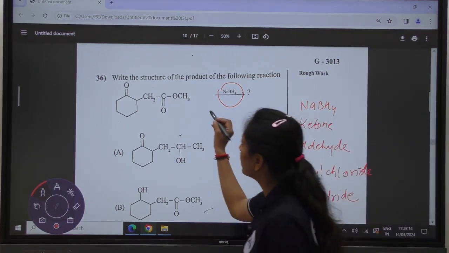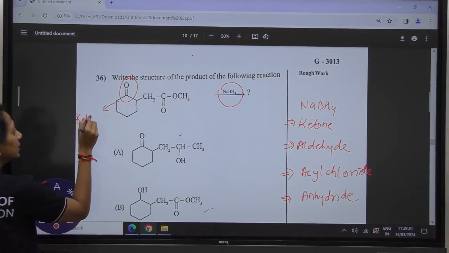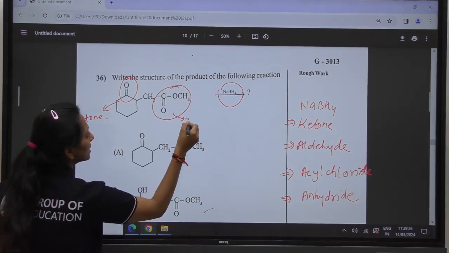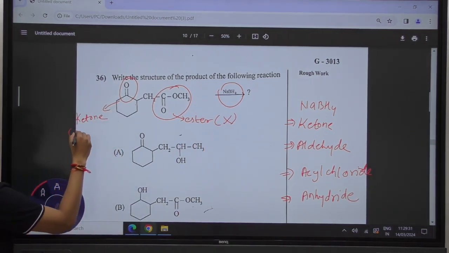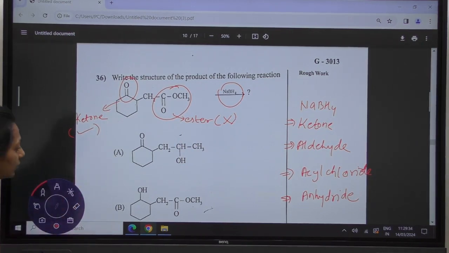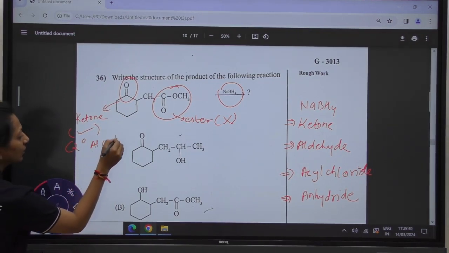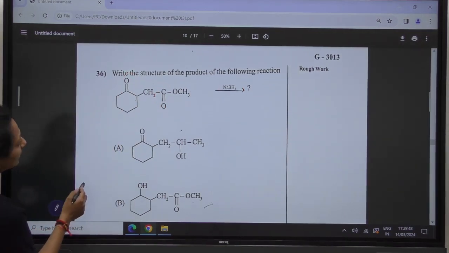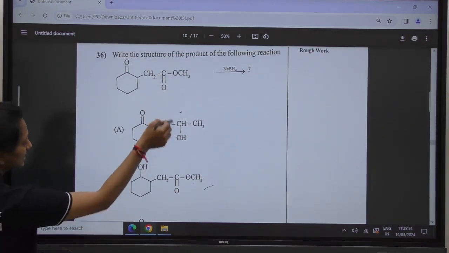In this compound, this is the ketone group, which will be reduced by NaBH4, and this is the ester group, which will not be reduced by NaBH4. On reduction, the ketone generates a secondary alcohol, and the ester group remains the same. Out of the given options, the reduction of the ketone is done in option 2, and the ester remains the same.